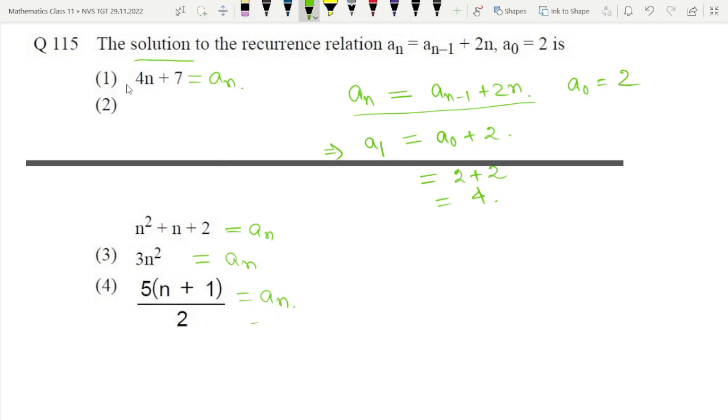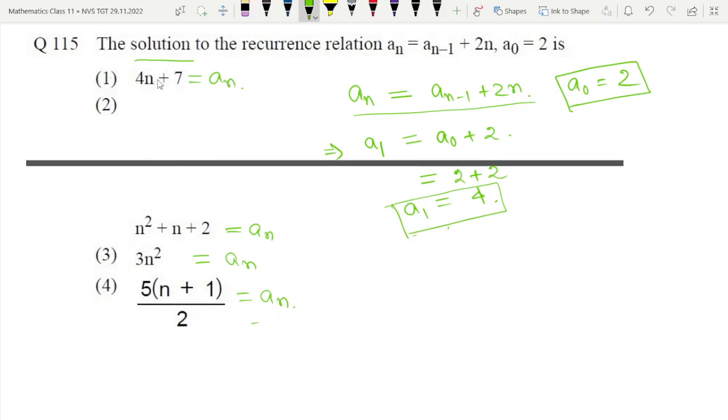Now just put in the first equation. a0 should be equal to 2, as they have given, and a1 should be equal to 4. Both these conditions should be satisfied. So let us, for example, put n is equal to 1 in the first option.